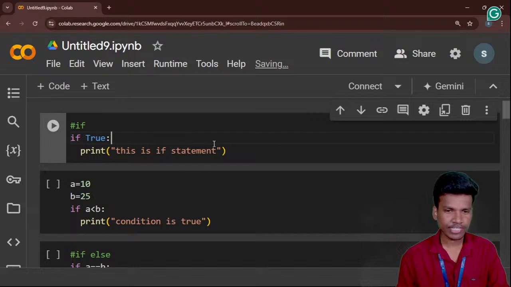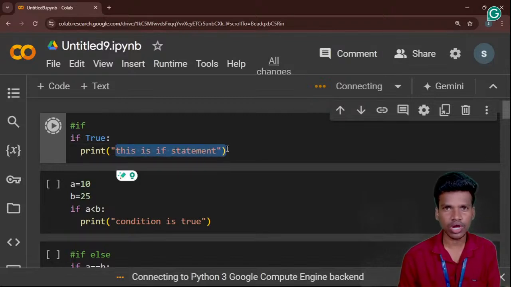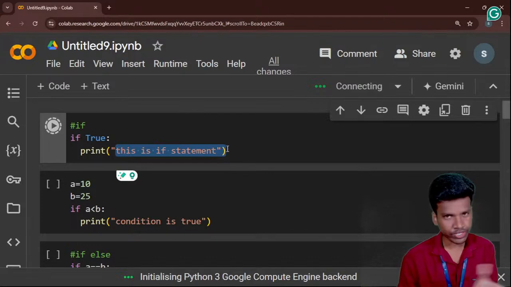So this is the if statement, so that is my output, right? Because the if condition is true, I mentioned the word true. Automatically the condition is true, then the if statement will be executed. This is the if statement, also called the body of if.